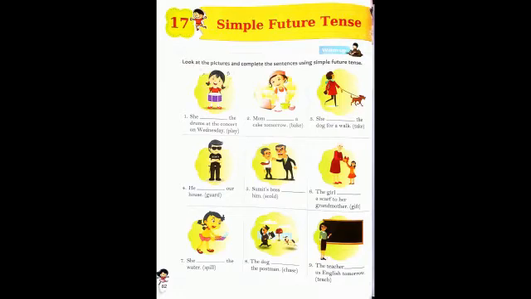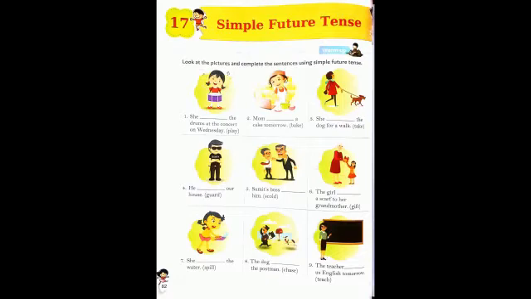So what is simple future tense? The simple future is a verb tense that's used to talk about things that haven't happened yet. Use the simple future to talk about an action or condition that will begin and end in the future. The reference definition is given in your book also. The simple future tense refers to a time later than now and expresses facts or uncertainty.